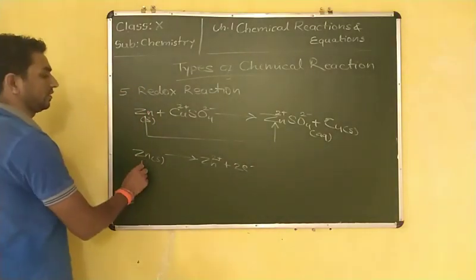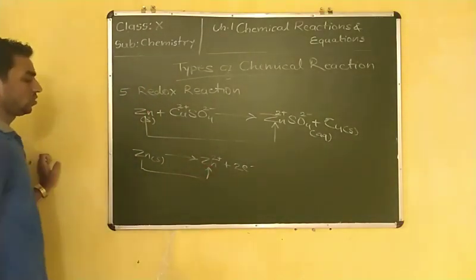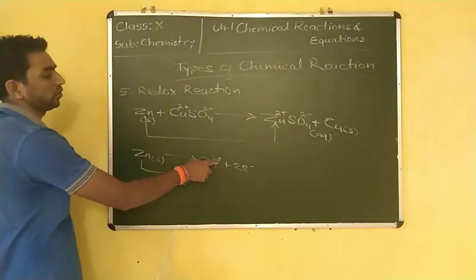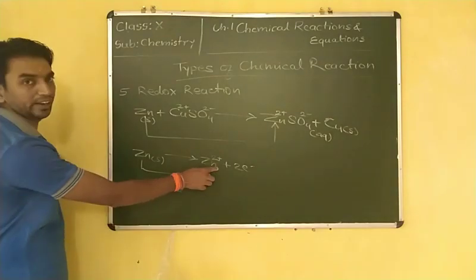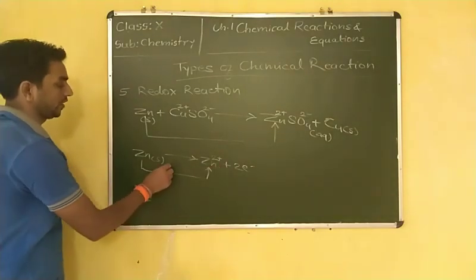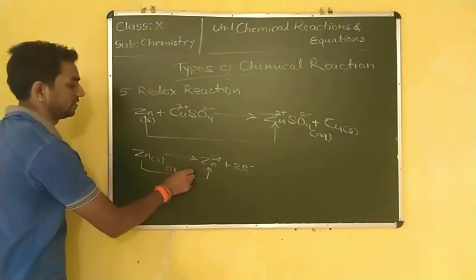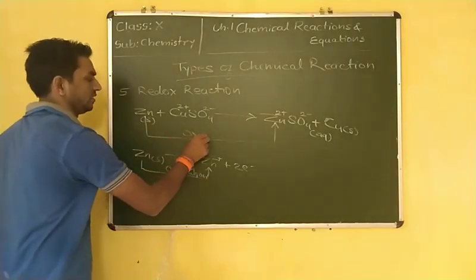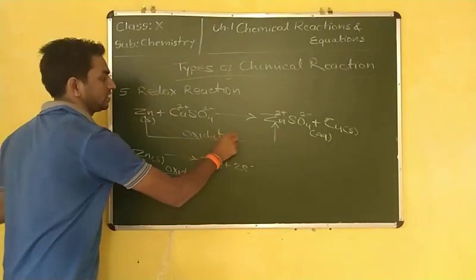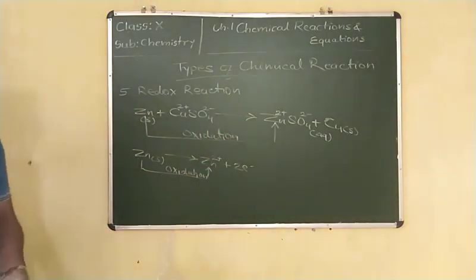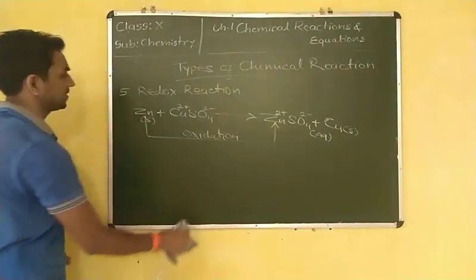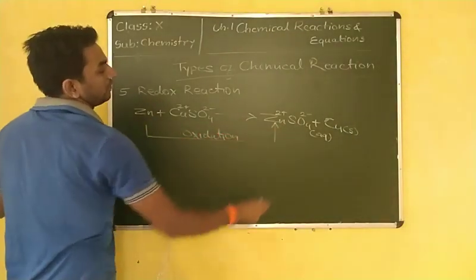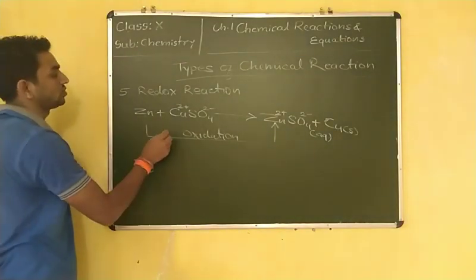So what is going on here? Oxidation, loss of electron. Initially it was in the neutral state, and now it has donated 2 electrons. So this is oxidation, an oxidation reaction. And this zinc is oxidized into zinc sulfate.